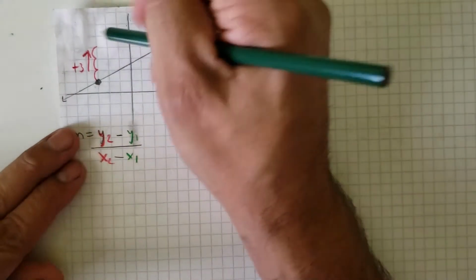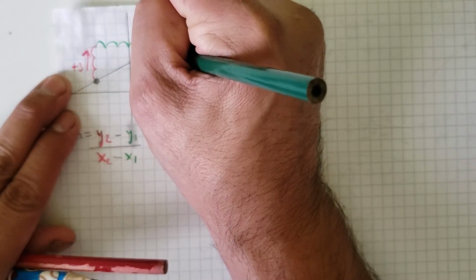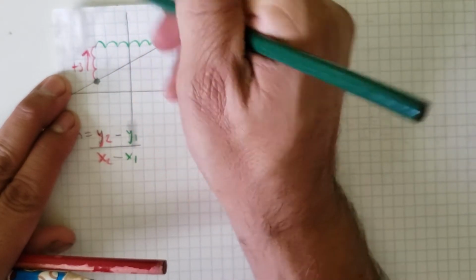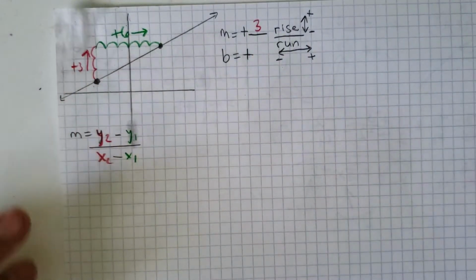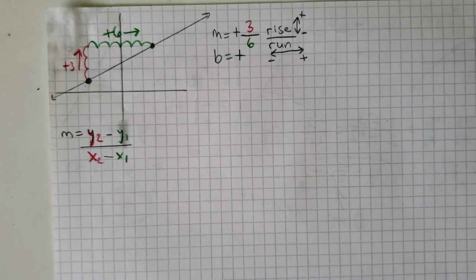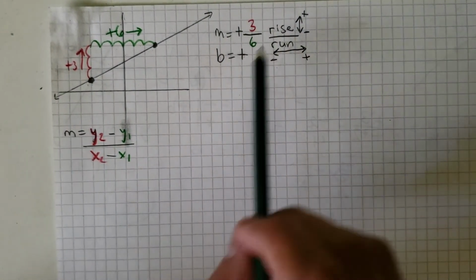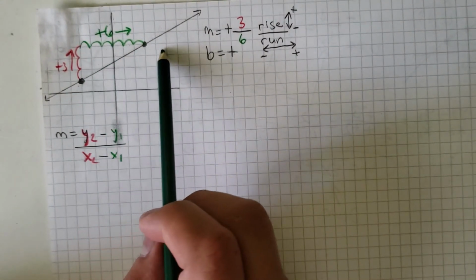Okay, so let's count this. We're going to go 1, 2, 3, 4, 5, and 6. That's a positive 6 because I'm going to the right. So that's going to go down there on the denominator. Now I know my slope is 3 over 6, or 3 up and 6 to the right.